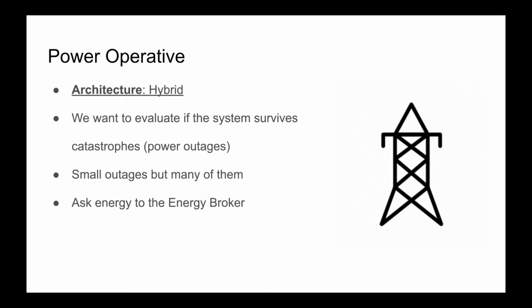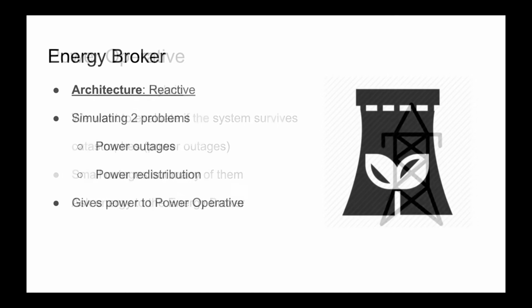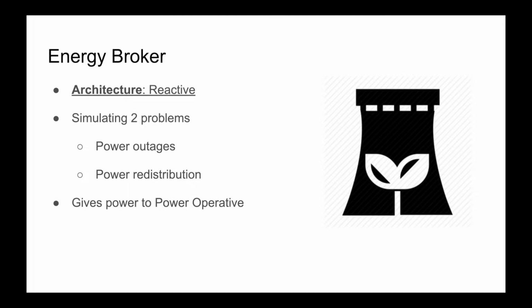The main goal of the power operative is to take energy from the energy provider and give it to the needs of each charging station. To simulate a realistic scenario where the source of energy can be unstable, we opted to simulate two kinds of problems: power outages and power redistributions. The first one provides no energy to the system, and the latter provides a diminished amount. This is what the energy broker tries to simulate.